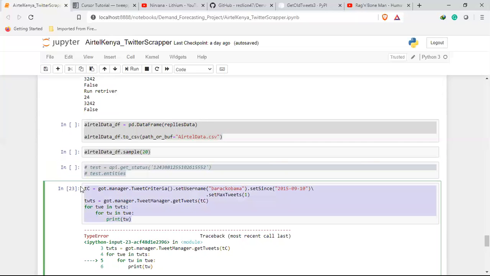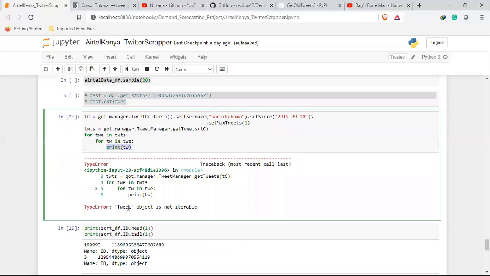For those who came late, this was me testing what I can get from the object from get all tweets. Trying to see if I'm able to loop through a tweet object and get more features, but it failed, telling me tweet object is not iterable.